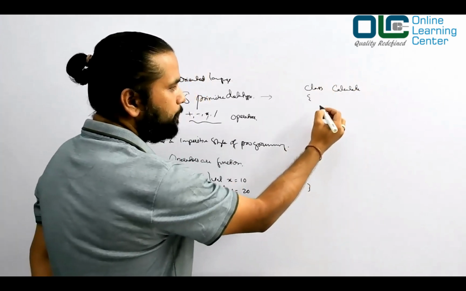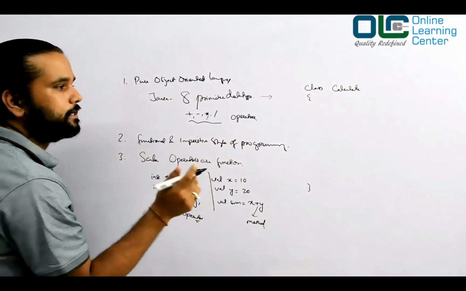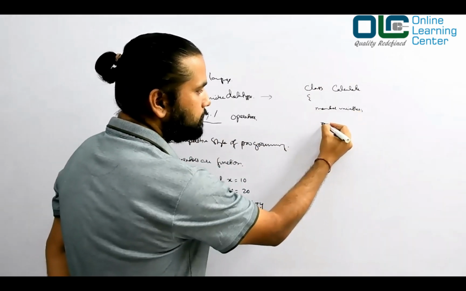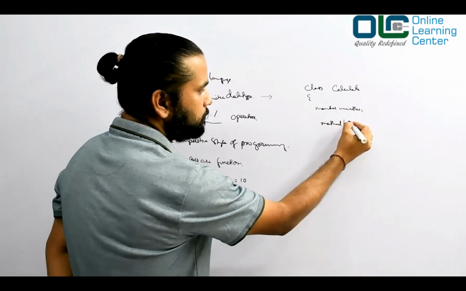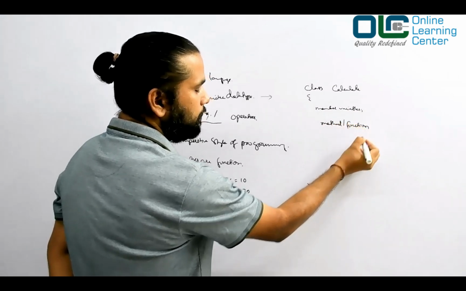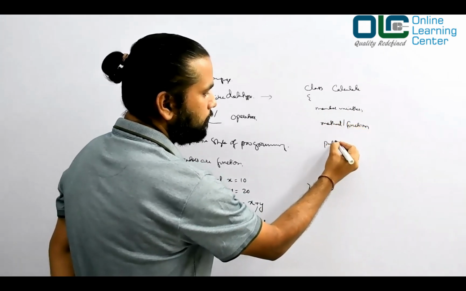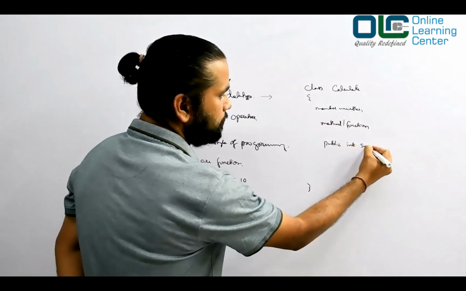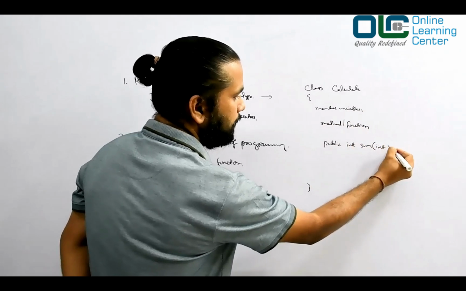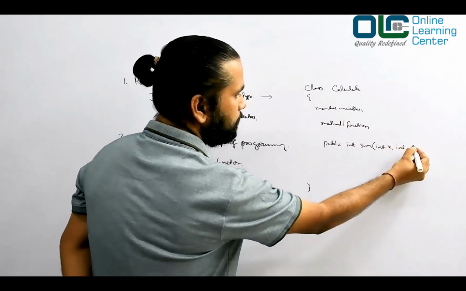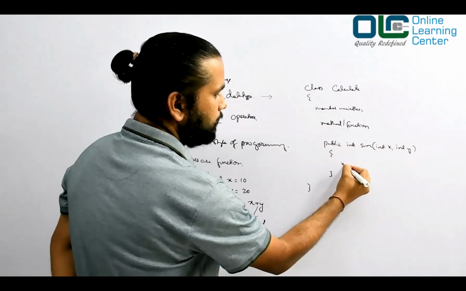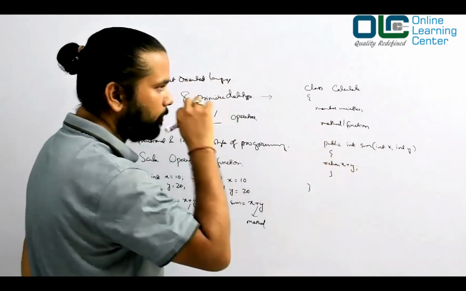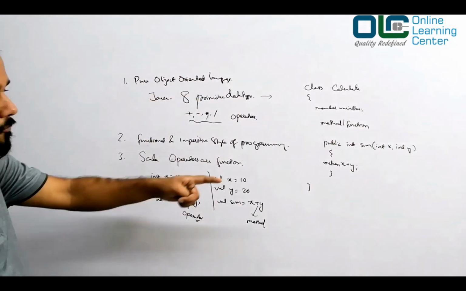In this class you mostly write two things: one is member variables, the other is your methods or functions, like public int sum(int x, int y) which returns x plus y. This is what we call a function.